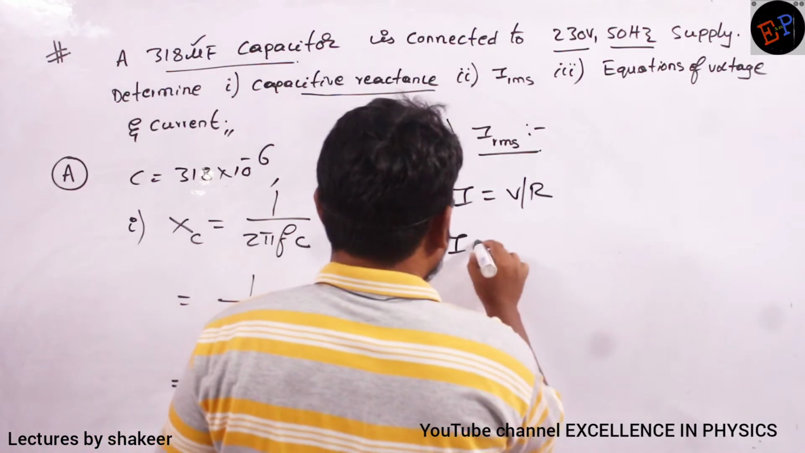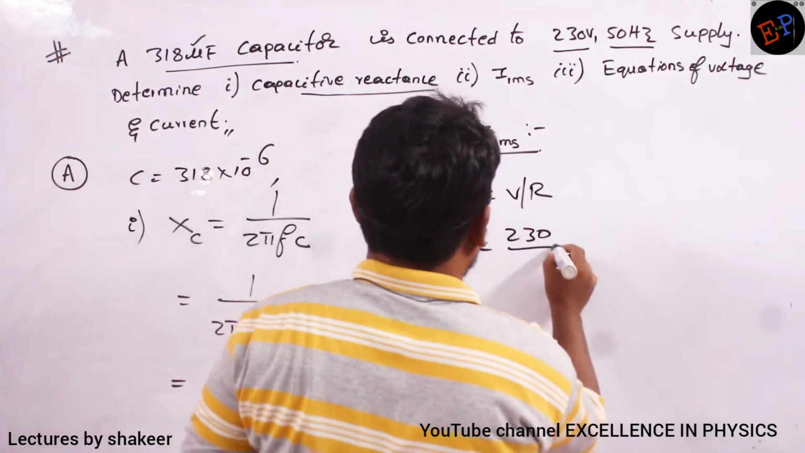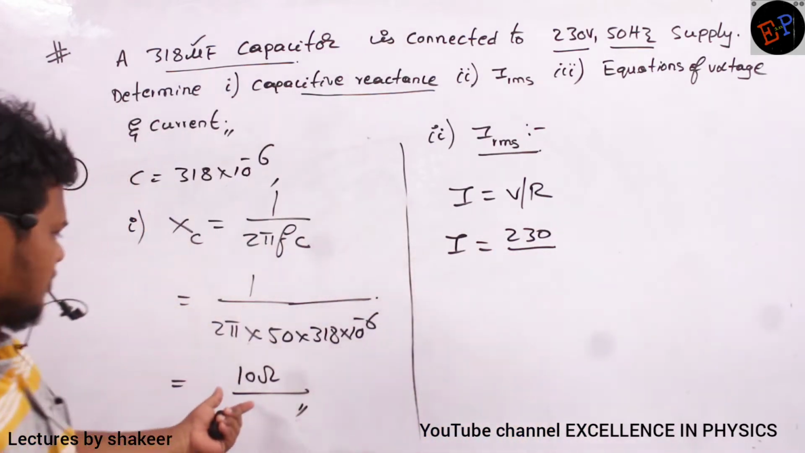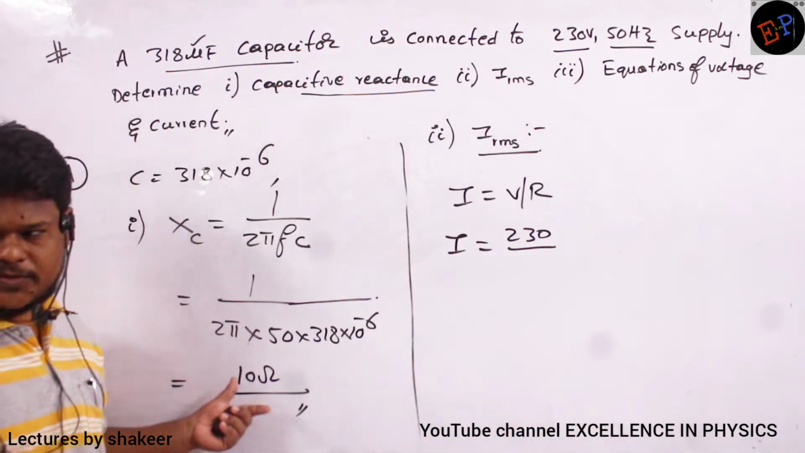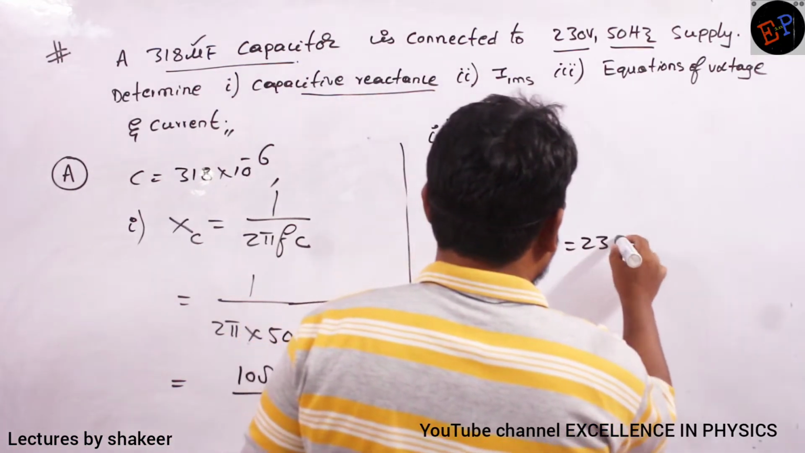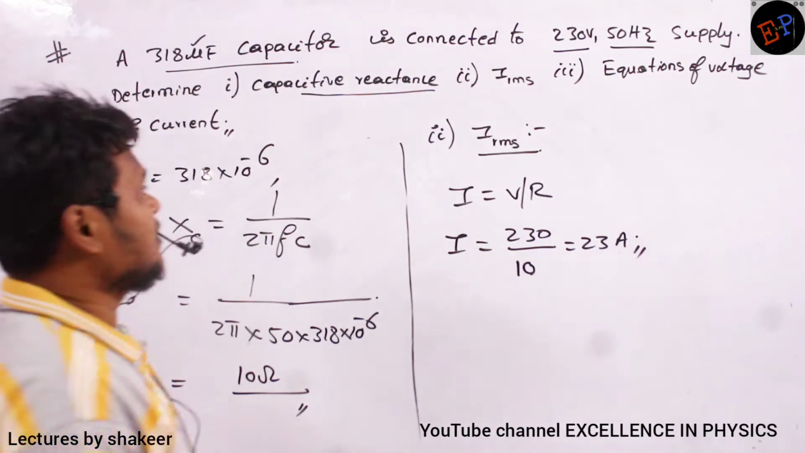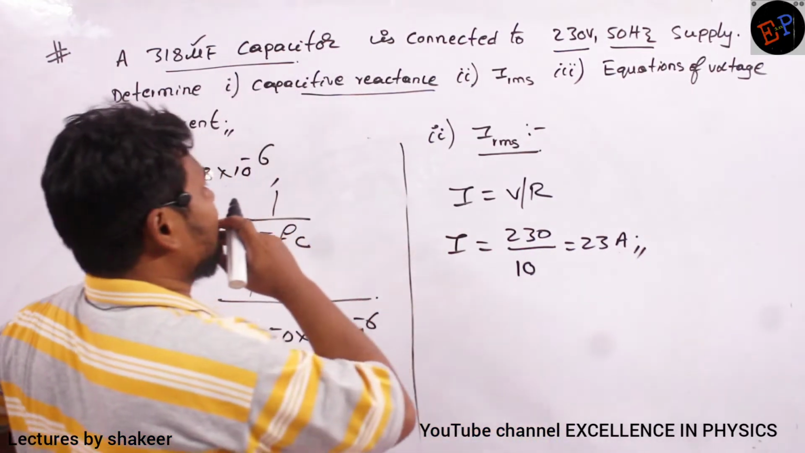So I is equal to, voltage is already given, 230, and resistance is nothing but the reactance of the capacitor, 10 ohms. So 23 amperes of current will flow in the circuit. That's it. Are you able to understand? So we have calculated IRMS also.